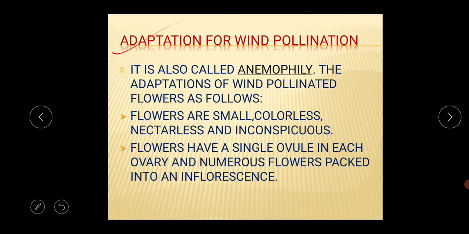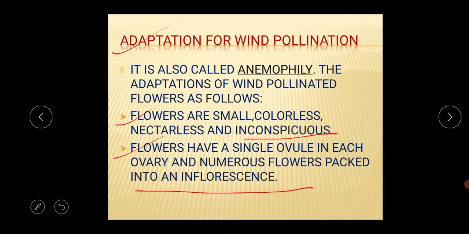For promoting wind pollination, the flowers should be small, colorless, nectarless, and inconspicuous. Next, the flowers have a single ovule in each ovary and numerous flowers packed into an inflorescence. The main thing is that the flowers should be very small, otherwise they cannot be carried by the wind. This is a very important point: flowers should be small, colorless, nectarless, and inconspicuous.